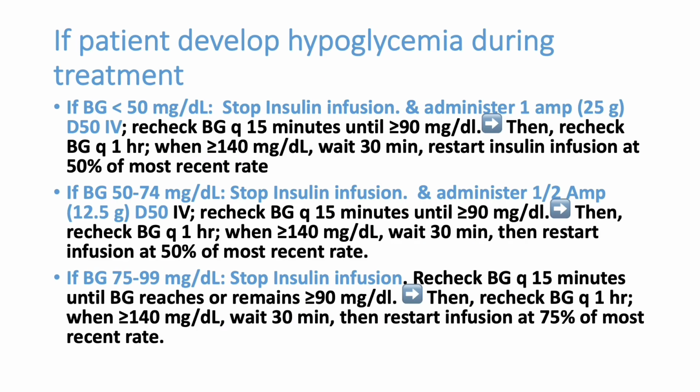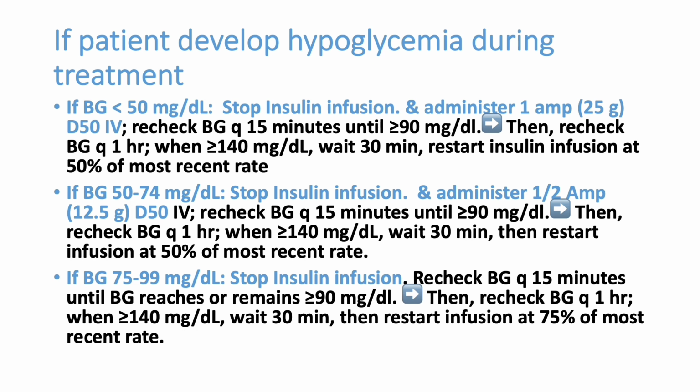During the treatment, some patients can develop hypoglycemia. If the patient develops hypoglycemia, better stop the insulin infusion temporarily and continue with the dextrose infusion. Then once the sugars are maintained, we can start the insulin infusion. The protocol is like this: if the blood sugar is less than 50, that is a dangerous level, stop the insulin infusion and administer 1 ampule, 25 gram dextrose IV.